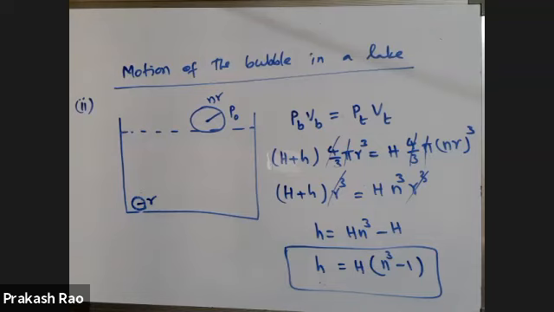Volume of this sphere is 4/3 pi r cube, where r is the radius of the sphere.